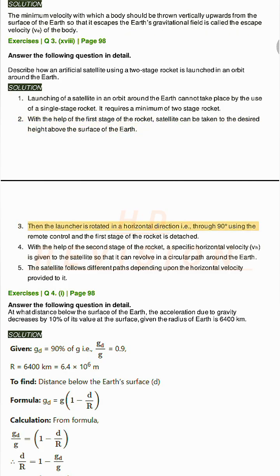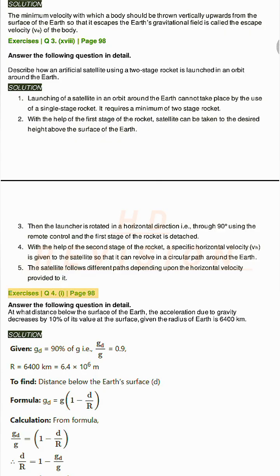3. Then the launcher is rotated in a horizontal direction, i.e., through 90 degrees using the remote control, and the first stage of the rocket is detached. 4. With the help of the second stage of the rocket, a specific horizontal velocity, v_h, is given to the satellite so that it can revolve in a circular path around the Earth. 5. The satellite follows different paths depending upon the horizontal velocity provided to it.